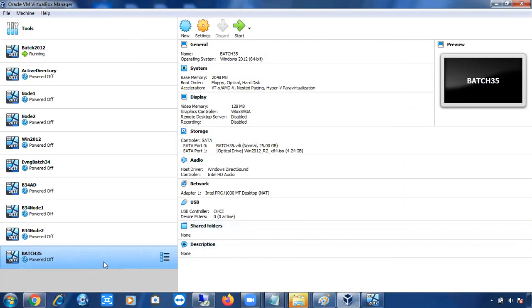Once you attach that ISO image, you will start the laptop, right? So simply click on this machine. How to start it? Select this machine and click on the start button, or the shortcut is to double click on it, which will start this machine. Once the machine is started, it will detect the operating system. Then you can install the operating system very easily, not an issue. Installing an operating system is also very easy.